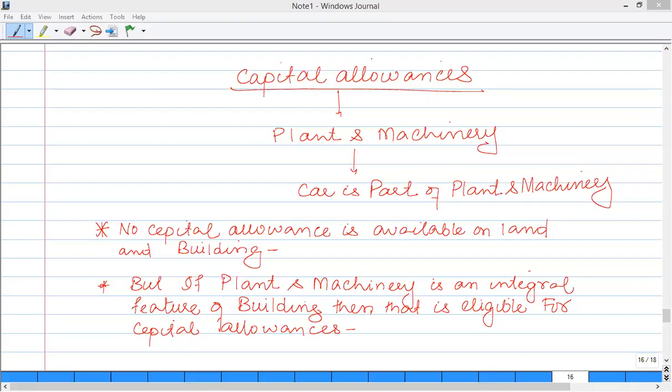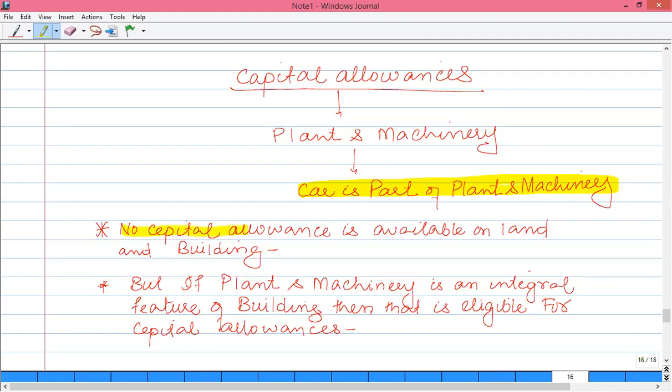A business can claim capital allowances on the acquisition of plant and machinery for business purpose and for subsequent use of plant and machinery. Now, plant and machinery includes car as well and any other thing that meets the definition of plant and machinery. But remember that land and building is not considered to be part of plant and machinery. So no capital allowance is available on the purchase of land and building.